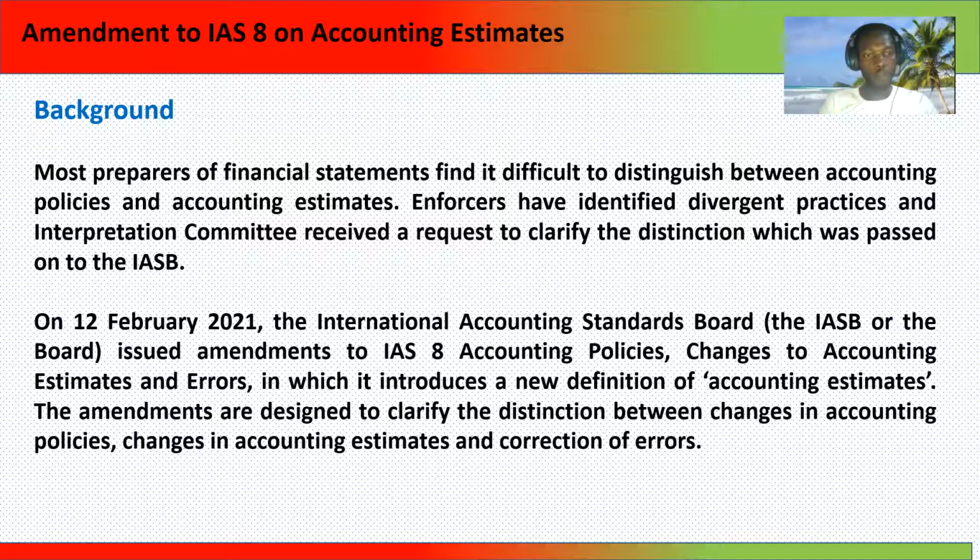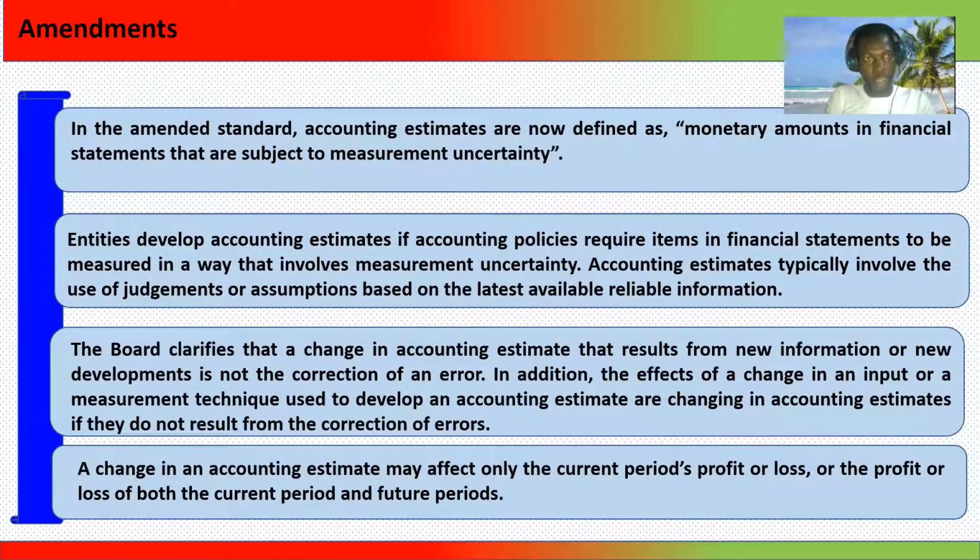On the 12th of February 2021, the International Accounting Standards Board, the IASB, issued amendments to IAS 8 Accounting Policies, Changes in Accounting Estimates and Errors, in which it introduces a new definition of accounting estimates. The amendments are designed to clarify the distinction between changes in accounting policies, changes in accounting estimates, and correction of errors.